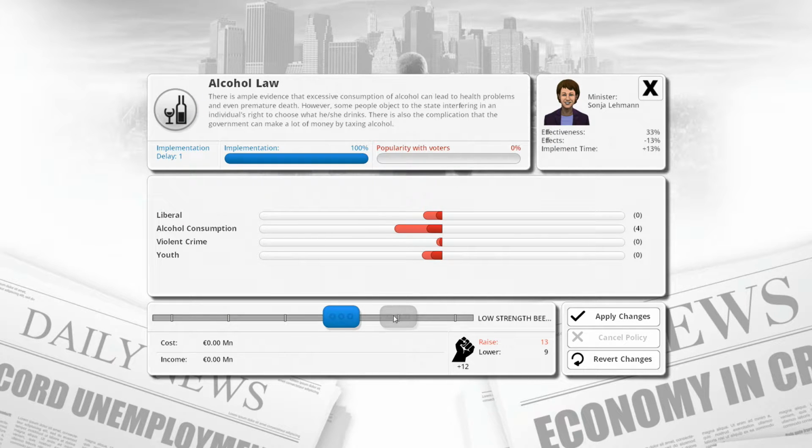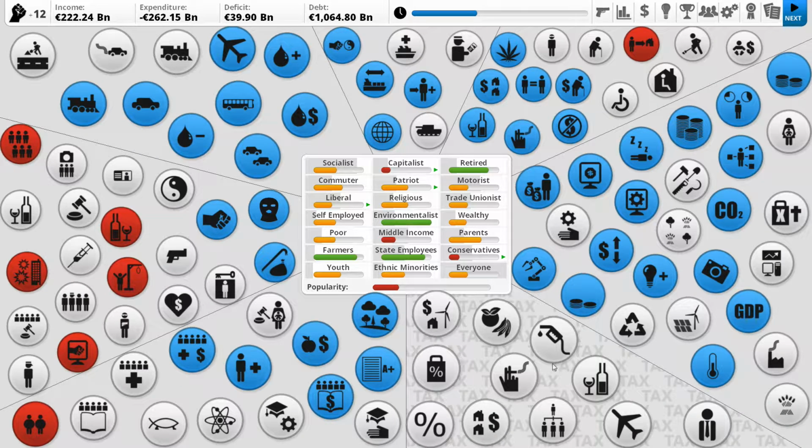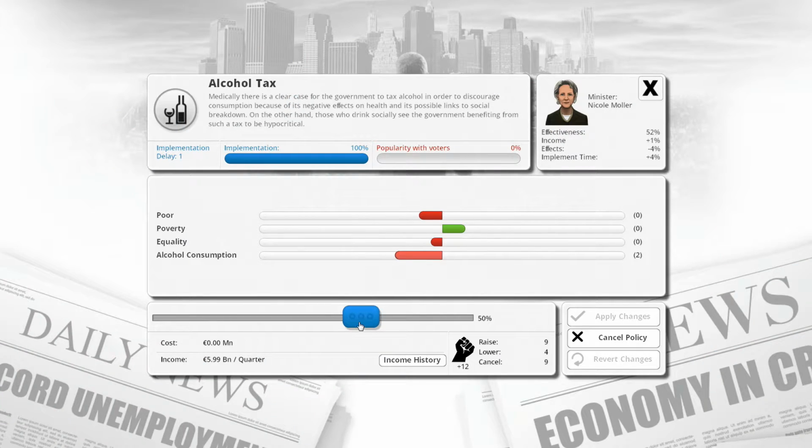Which I was not hoping for, but it looks like alcohol consumption has to go down, which means either put the law to a low strength beer or put the tax up. I would much rather have the tax. Give me your money. Alcohol tax. That's the last time I need to put it to like 70%. We'll bring it back down again afterwards. But yeah, show me the money.